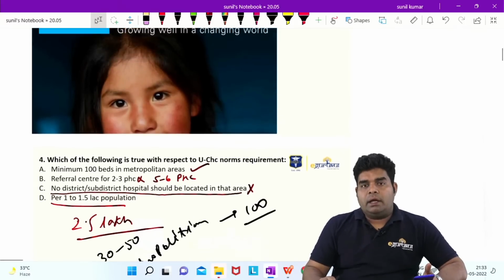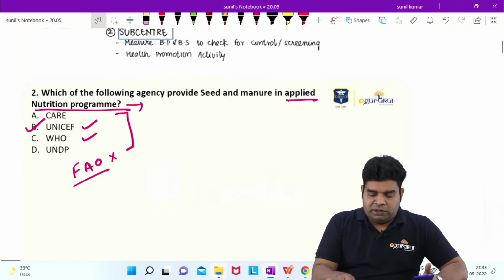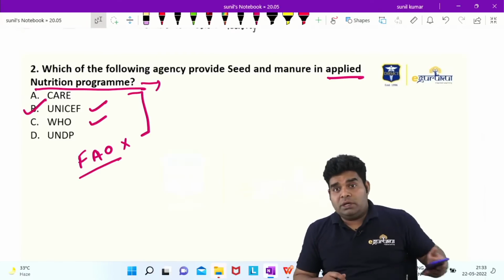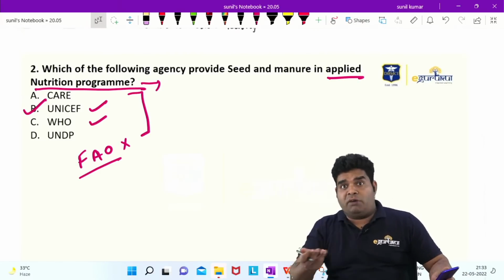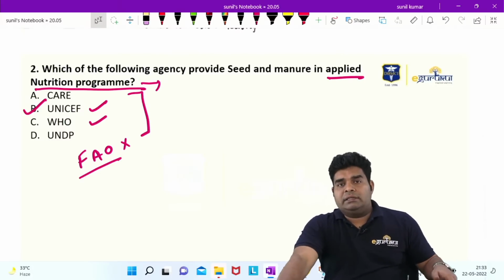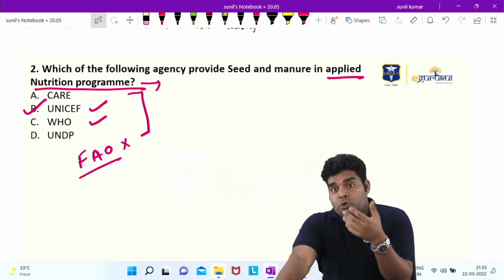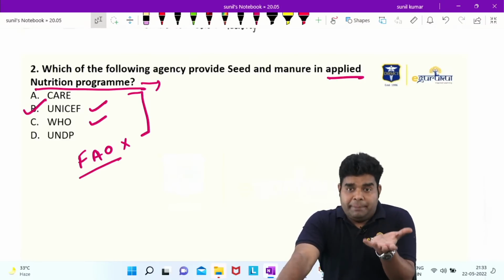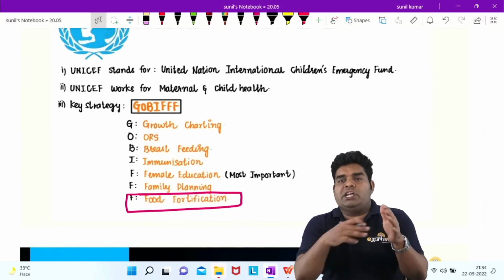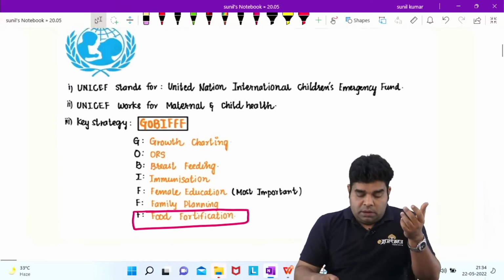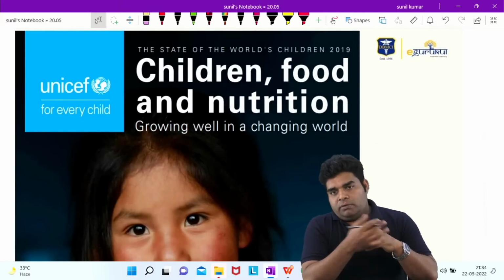These were the questions which came. Of course, out of these, 3 questions were new. One was the seed and manure, which was new. Second was, as a medical officer, what will you do in a seismic zone? And third was, what will you do to prevent urban rabies? I think it is quite obvious that for urban rabies, we have to do mass vaccination and remove stray dogs from the streets.